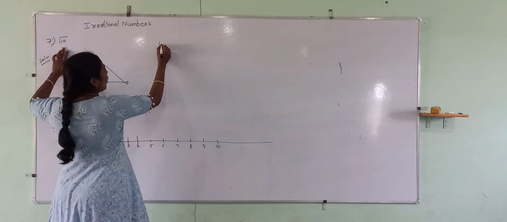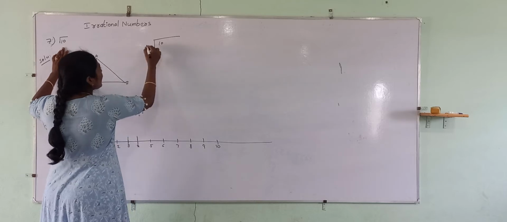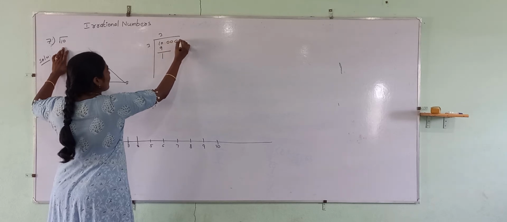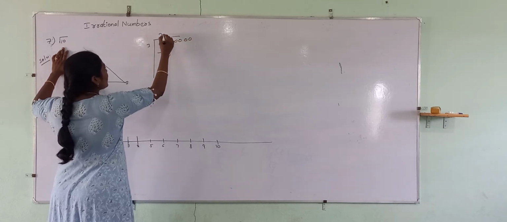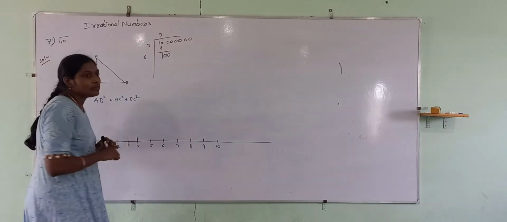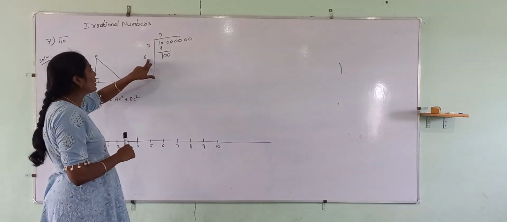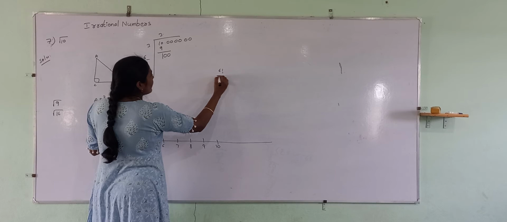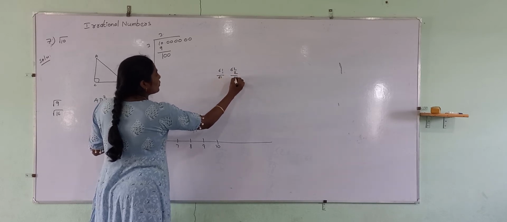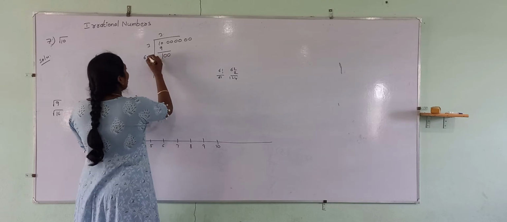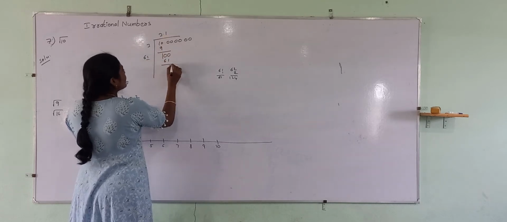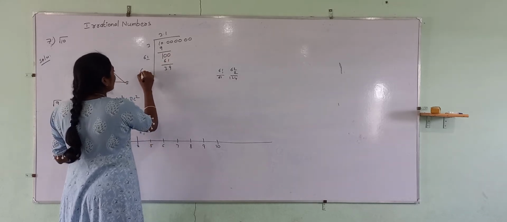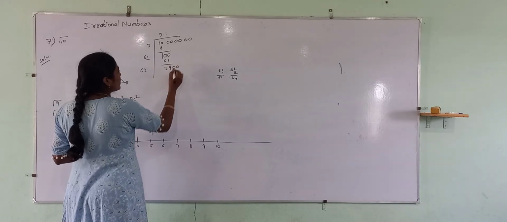First find out by using the long division method. 3 3s are 9. 1 remains. So take 2 zeros. This will become 6. Now which number do we have to take here? 61 ones 61. If it is 62 twos, 2 twos are 4, 6 twos are 12. So large. So let us go with 1 only. We will get 61. 10 minus 1, 9. 9 minus 6, 3, 39. Take 2 more zeros.